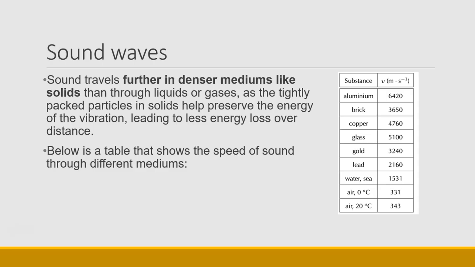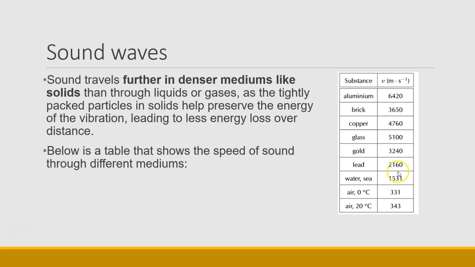Now, this is a table that shows the speed of sound through different mediums. You do not need to memorize this. For a given question, you will be given the speed of sound through that medium. But we can see that the speed of sound through air is about 330, 340 meters per second, depending on the temperature.